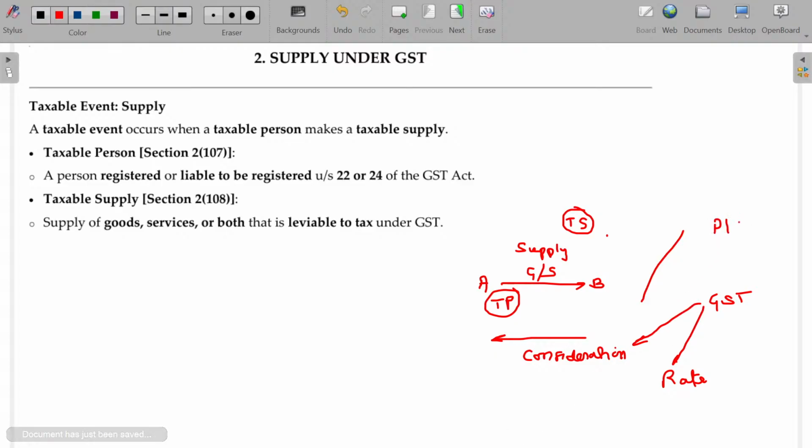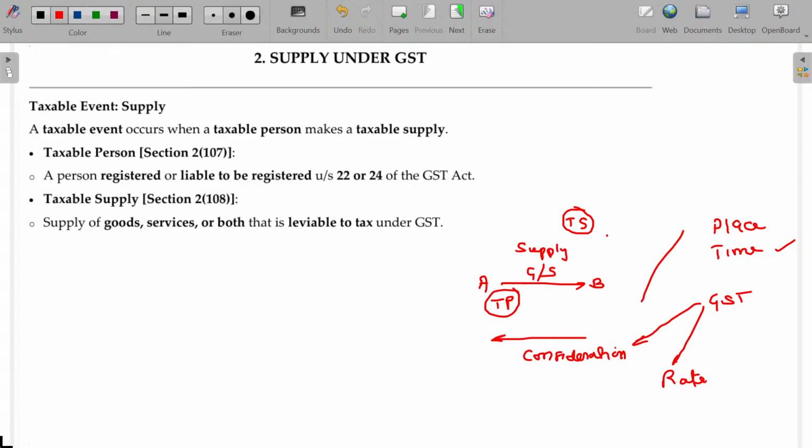Now you have to understand place of supply as well as time of supply also. At what time is this going to be taxable? At the time of supply from A's godown to B's godown, or at the time of receipt by B, or if the goods are not received by B, at what point in time is it going to be taxable? So all the questions may be addressed by studying the time of supply.